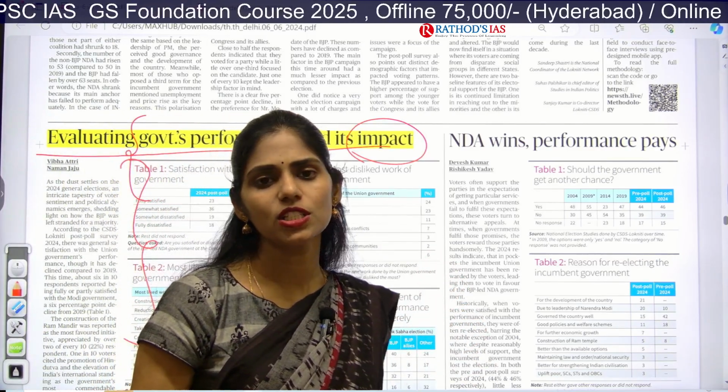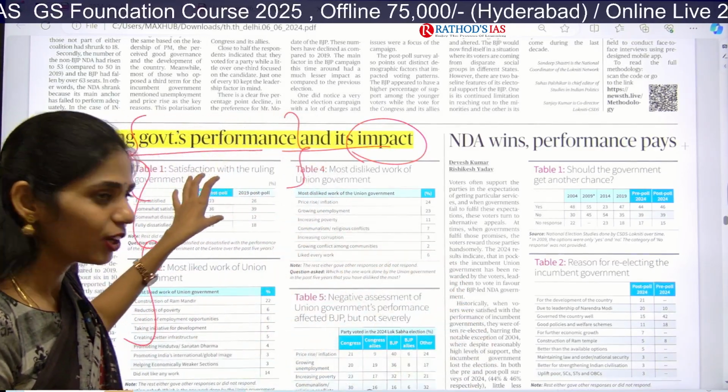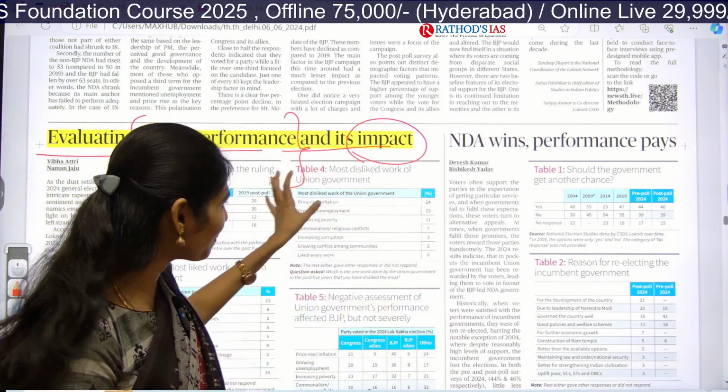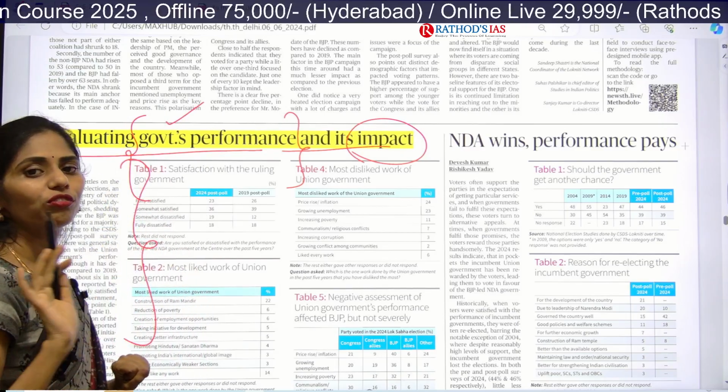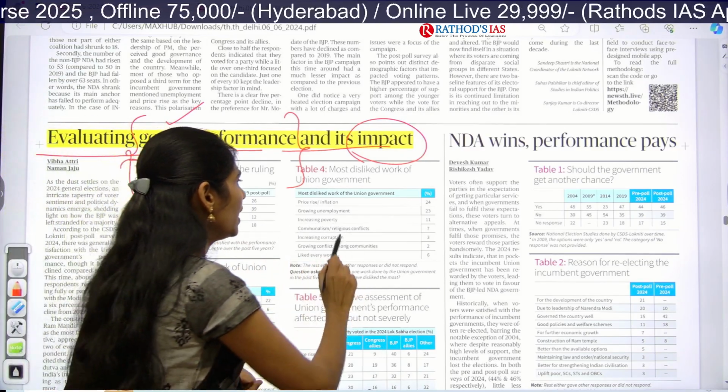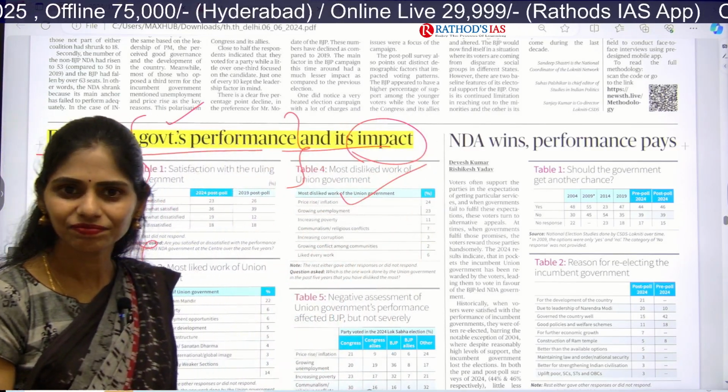So they would get maximum seats. But this is not my opinion, okay, it is the opinion of the CSDS report. It said that the government did not perform well, and because of this they are now facing the impact.